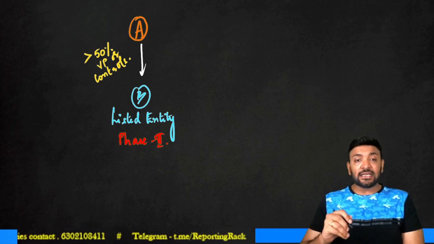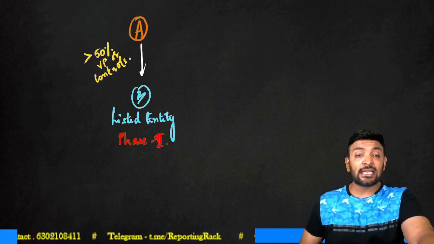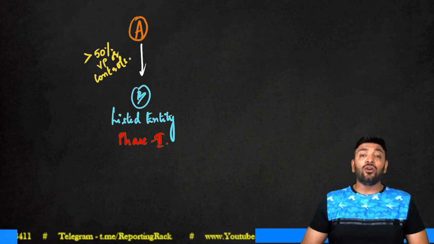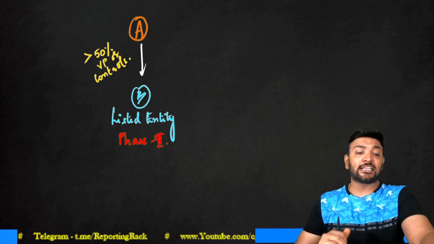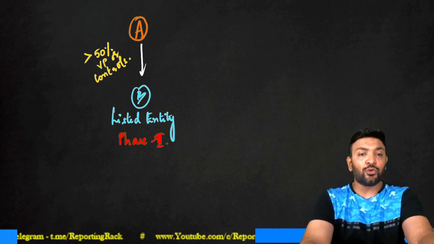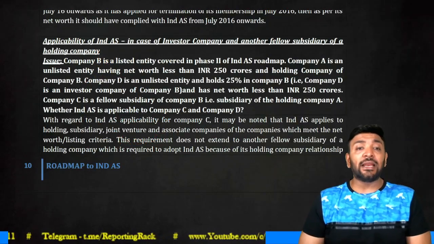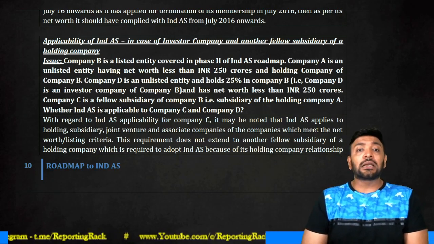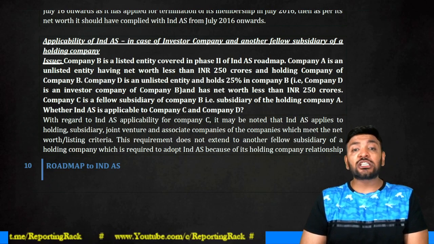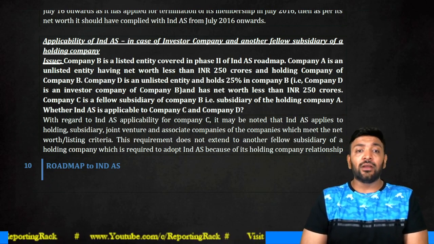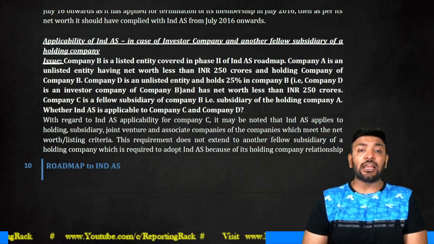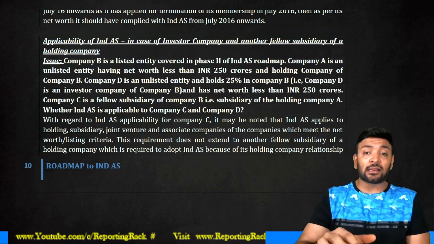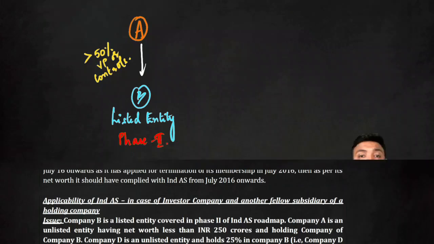There is another company C. Look at what did he say in the question. He said there is another company D which holds 25% of shares in B. I'll switch back to the question and I'll show you. So this is what it showed. Company A is an unlisted entity and is a holding company of B. That is what we have done. Company D is an unlisted entity, holds 25% in company B. That means company D is an investor entity of company B, but had a net worth of less than 250 crores, not falling under the criteria of your phase 2.